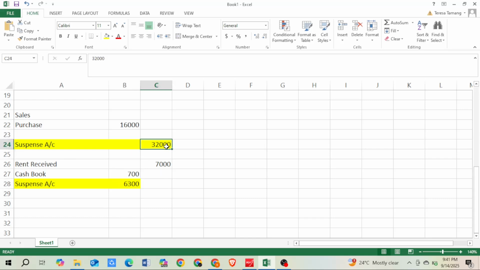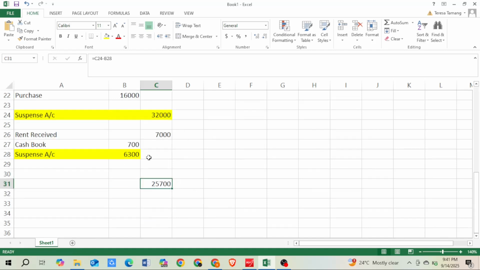We find the difference, and that difference will be the suspense account balance. So I can see I have more amount here, so it should be on the credit side. So 32,000 minus 6,300, so 25,700 should be in the suspense account, and when I correct these errors, then 32,000 would be subtracted on the credit side of suspense account and 6,300 on the debit side. So ultimately the suspense account balance should match.